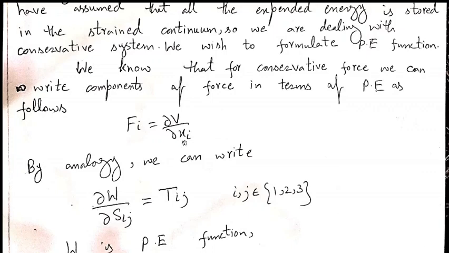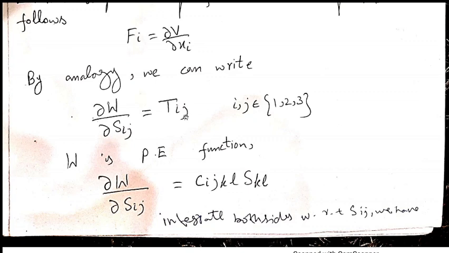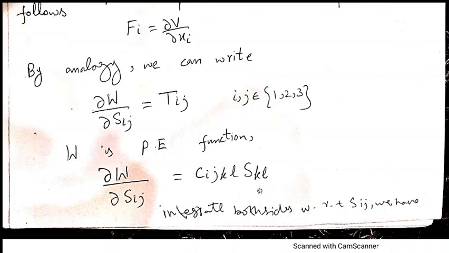Similarly, here x will be changed by strain components. Here components are x1, x2, x3. Here will be Sij. So this is with the help of analogy using this equation. Now we can write Tij equals Cijkl Skl. We have to do nothing, simply we have to find W, which is the strain energy function.